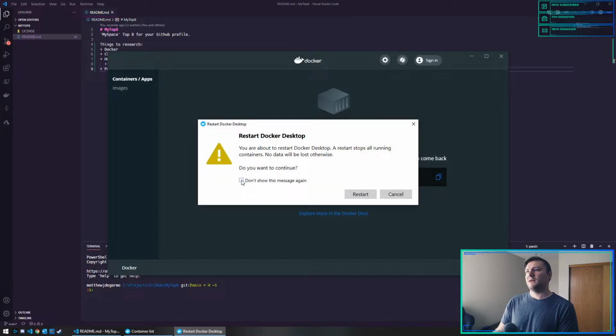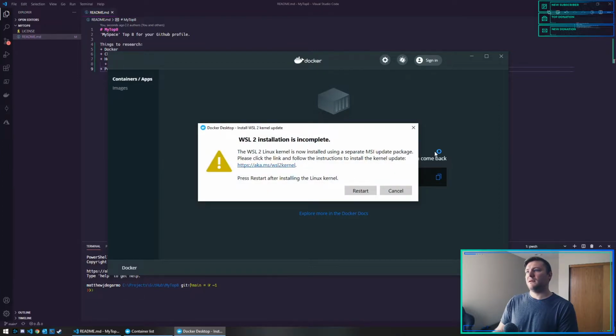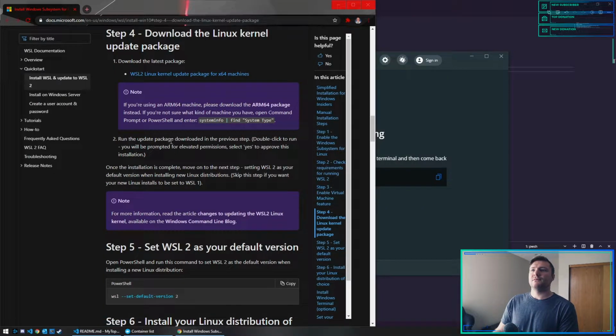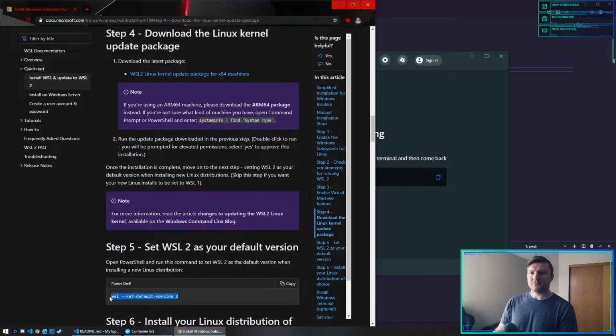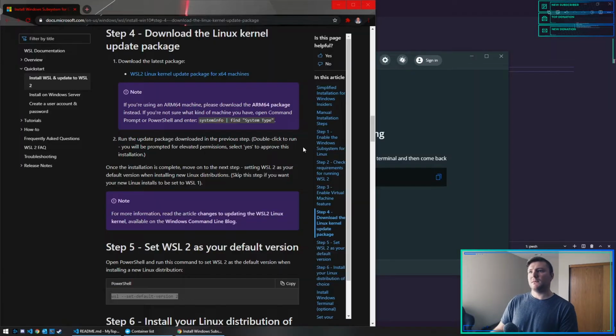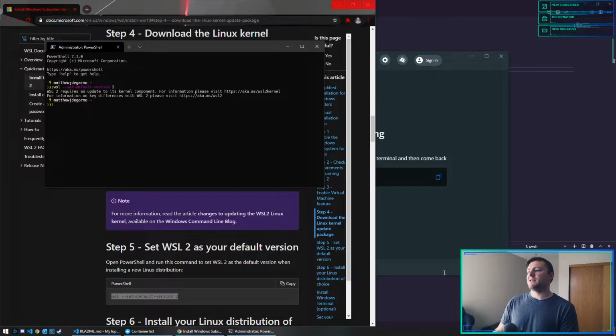Restart. I don't know why I'm getting all these update messages. Yeah, install. Let's run PowerShell as an admin this time, so I don't run into any weird issues. Maybe I don't have WSL2 even installed.